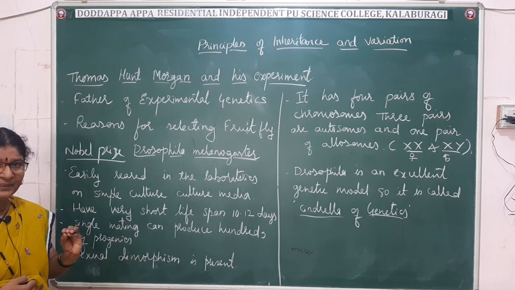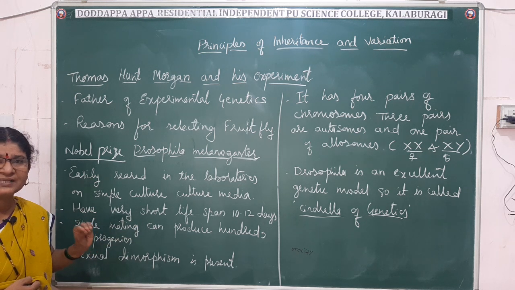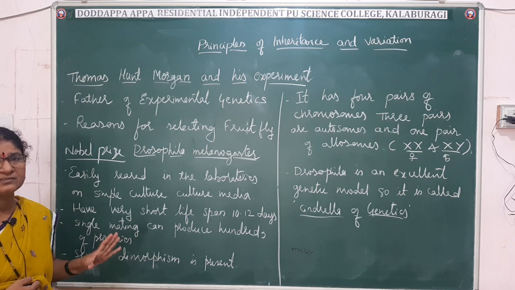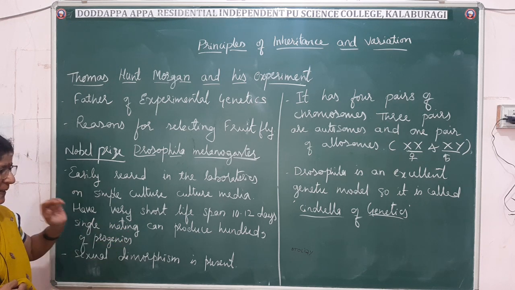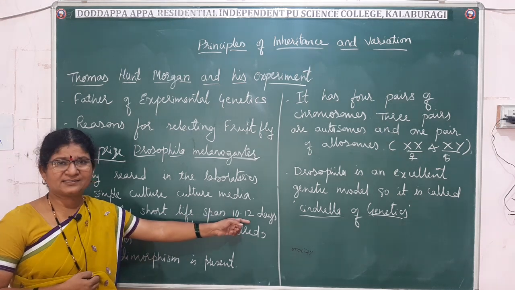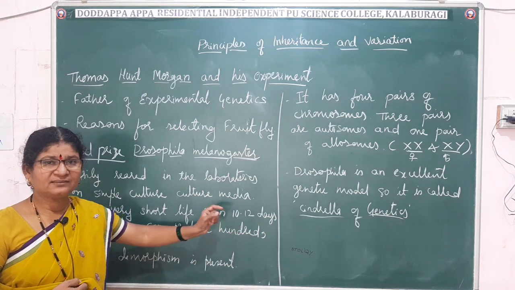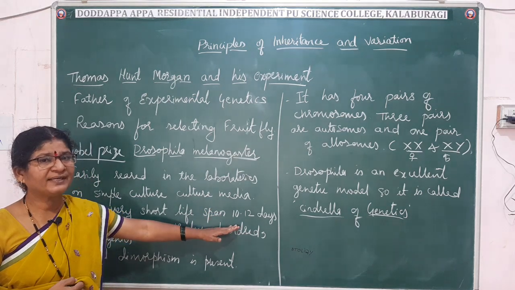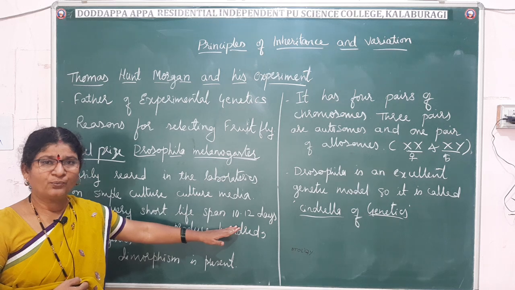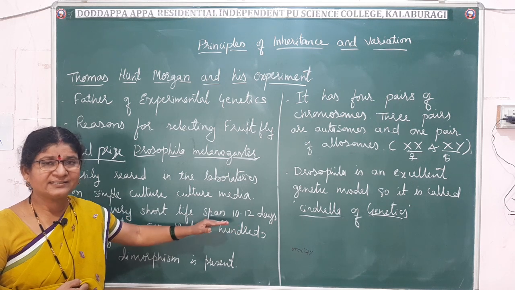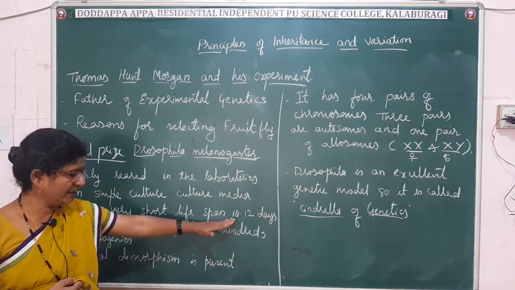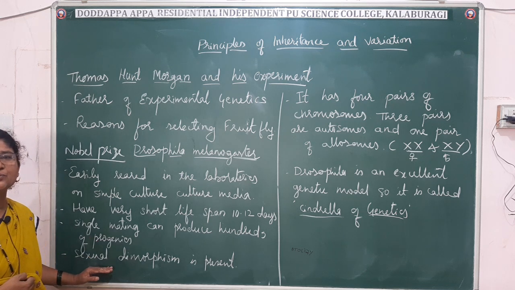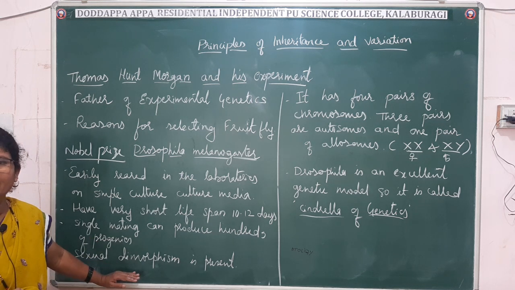That is, availability of a large number of samples for the experiment is no problem. Its lifespan is 10 to 12 days, so one can study many generations in 1 year, and sexual dimorphism is clearly marked.